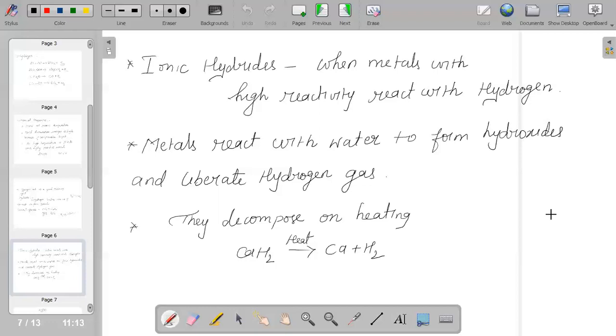The best use of hydrogen is that it is used as a rocket fuel because of its high calorific value, and it acts as a very good reducing agent.